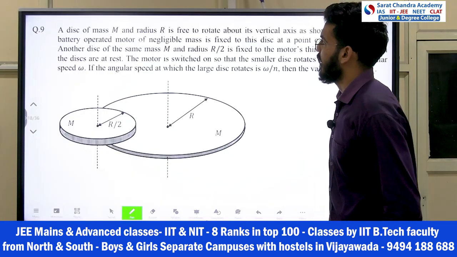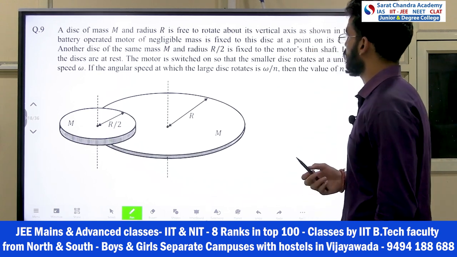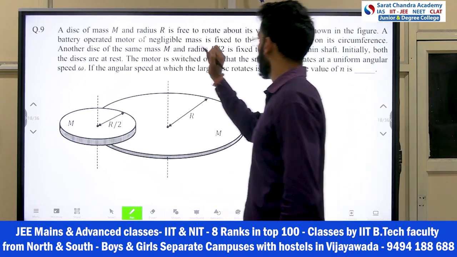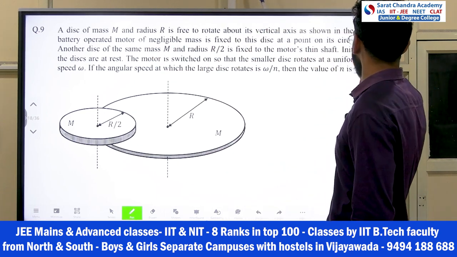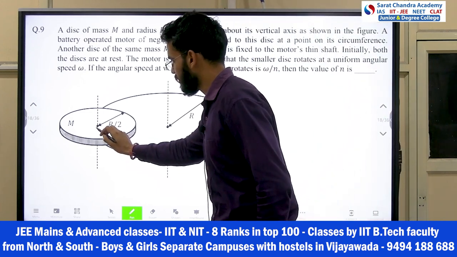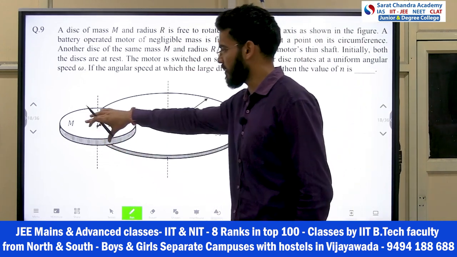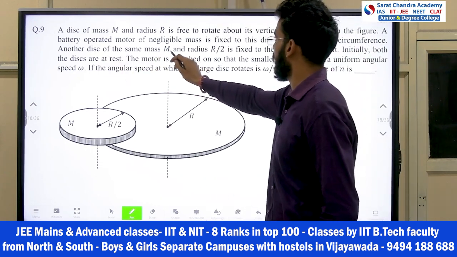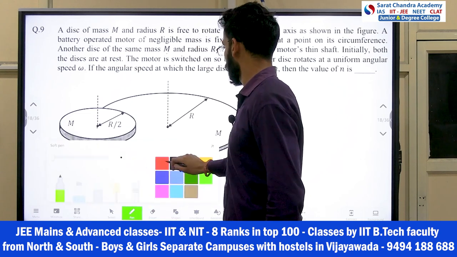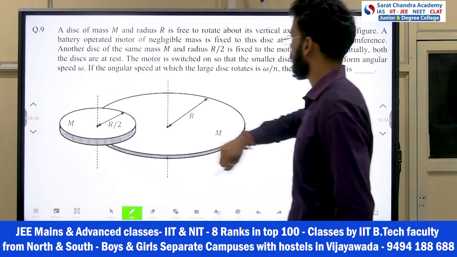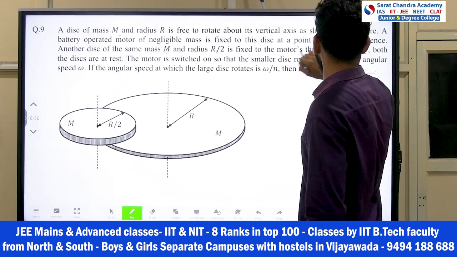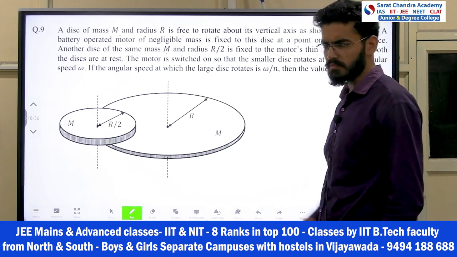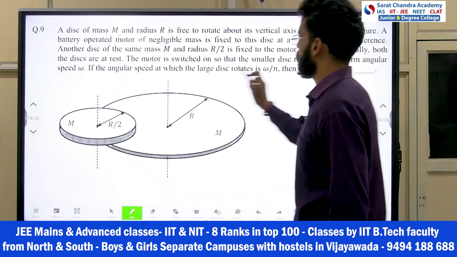Now we have the 9th question. A disk of mass m and radius r is free to rotate about its vertical axis as shown in the figure. A battery operated motor of negligible mass is fixed to the disk at a point on its circumference. On the motor, you fixed a disk of radius r by 2. Another disk of the same mass, capital M, and of radius r by 2, is fixed to the motor's thin shaft. Initially both disks are at rest.